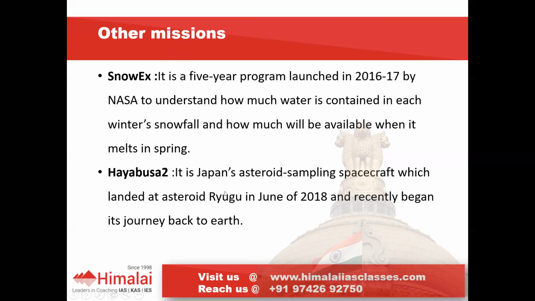And next, Hayabusa 2. This is Japan's asteroid sampling spacecraft, which landed on the asteroid Ryugu in June 2018. Why collect a sample from the asteroid? There is an opinion that Ryugu may in future come and has a chance of hitting the Earth.